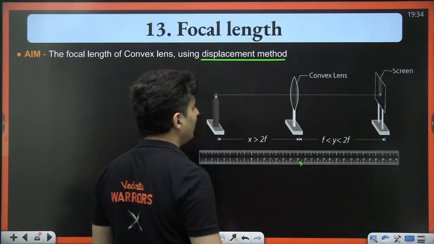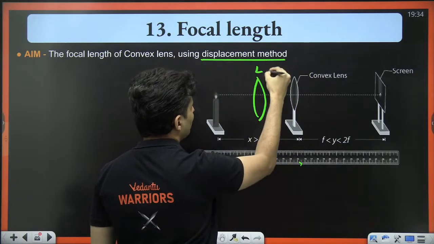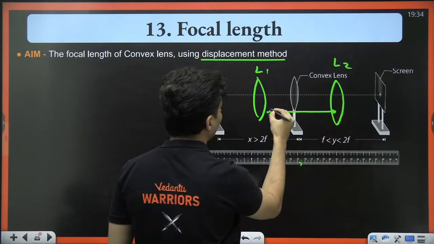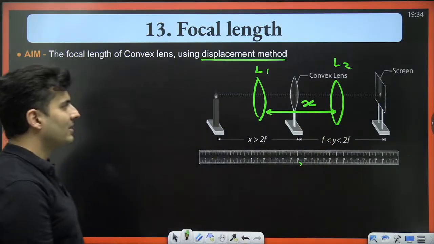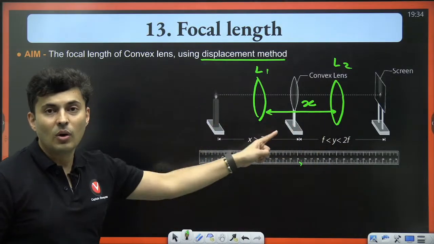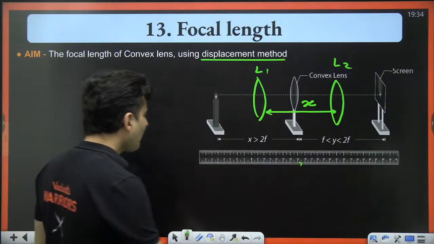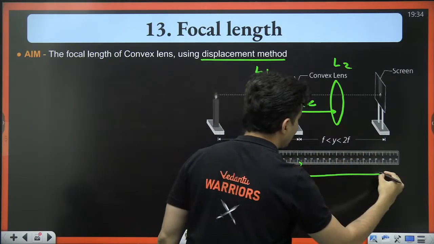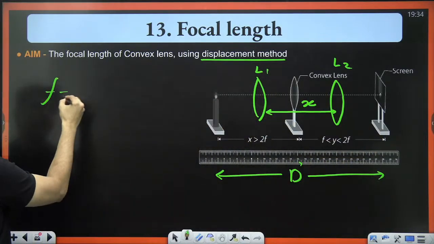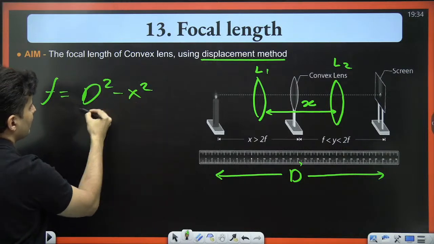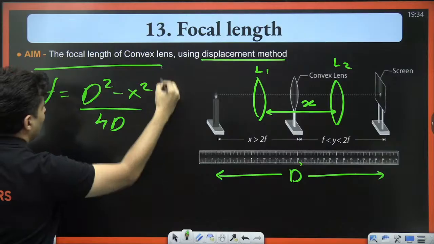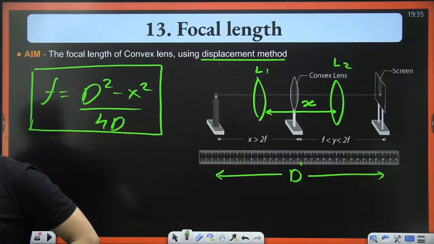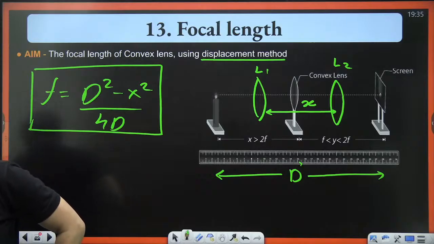It is called the displacement method because once the lens position is here, you are displacing the lens from here to here, which is let's say x. That is why you are calling it the displacement method. If you know the total distance between the source and the screen, let's say it is capital D, then the focal length is given by (D square minus x square) by 4D. That is the answer. Is that okay? All right.